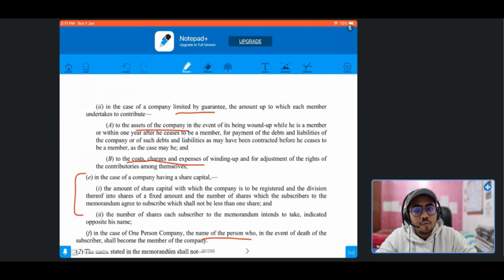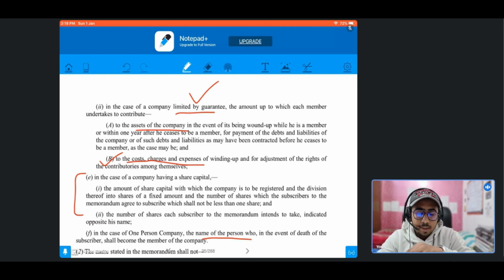So, in the process of winding up of a company, first of all the assets of the company are sold and liabilities are paid off according to their nature. Now, if the assets of the company are insufficient to pay off all the liabilities, and the members have guaranteed that they will contribute to the assets of the company in the event of its being wound up, that if there is any shortage, then the members have guaranteed that they will cover up the shortage of the winding up process, and also they have agreed to the payment of the cost, charge, expenses of the winding up process which will be incurred to the company.